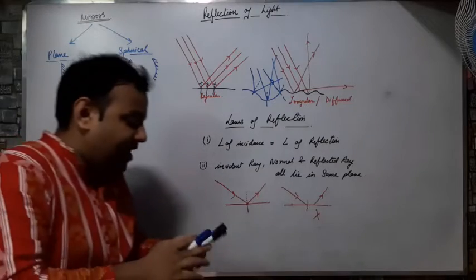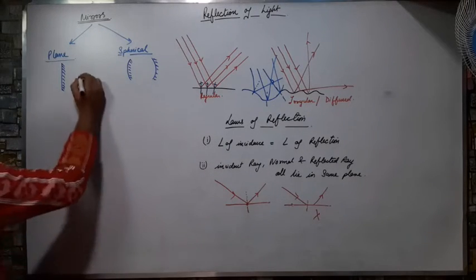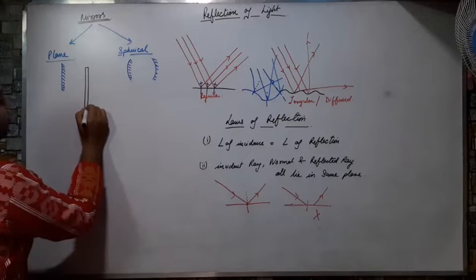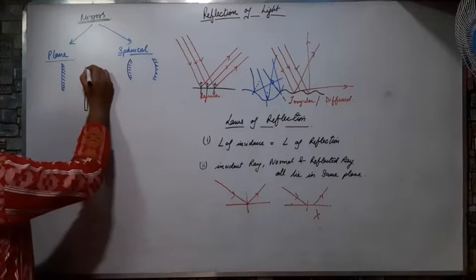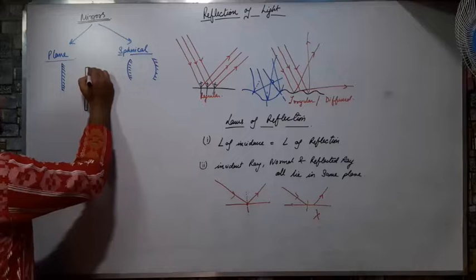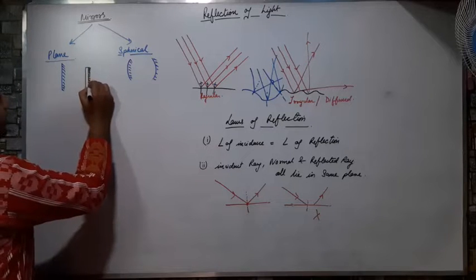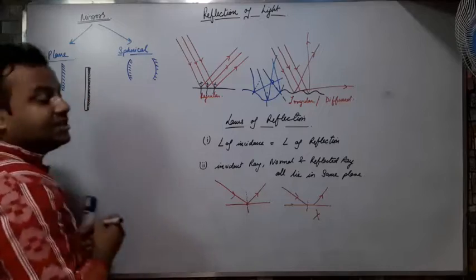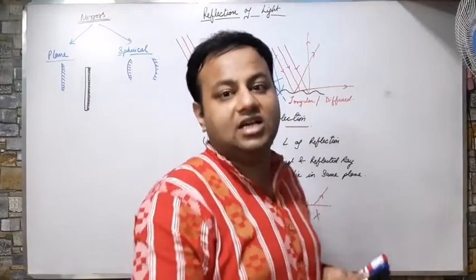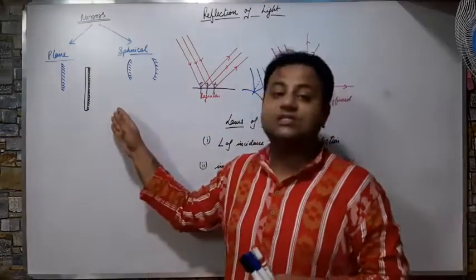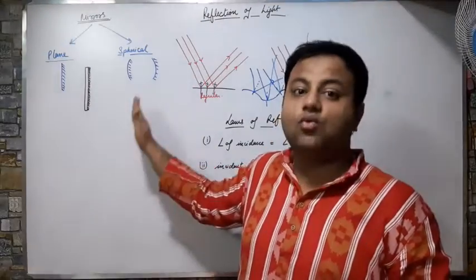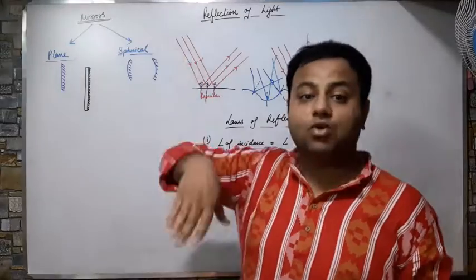Plane mirror is made by a piece of glass that has a reflecting surface on its back. That reflecting surface was generally silver, because silver is very shiny and reflective. But silver is costly. So what do people do? They put mercury behind that.